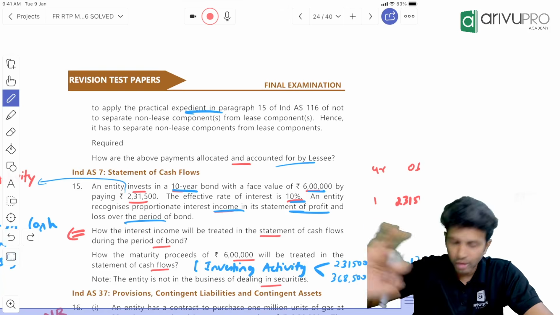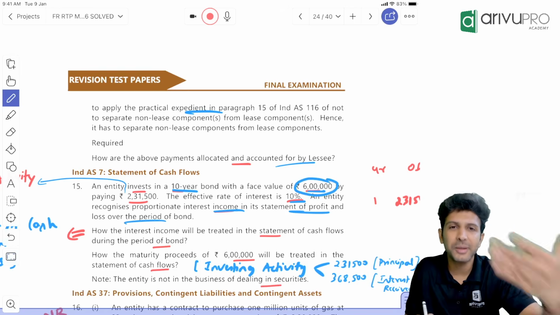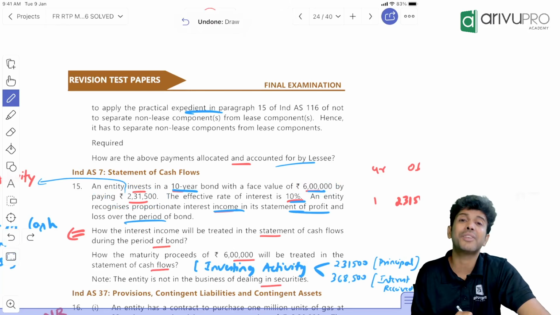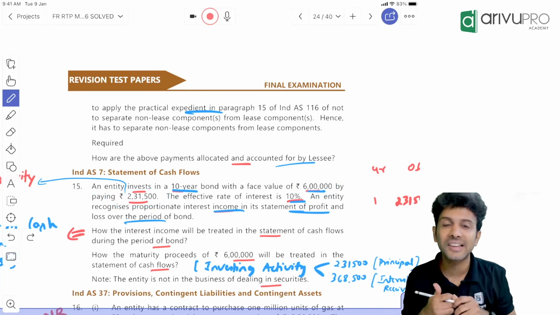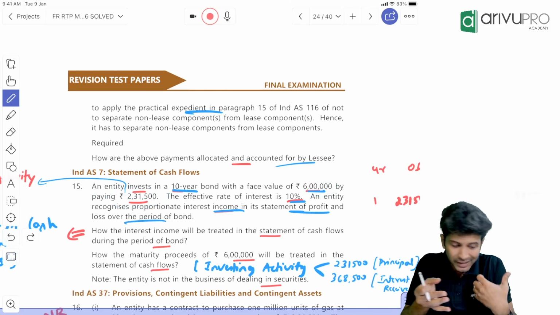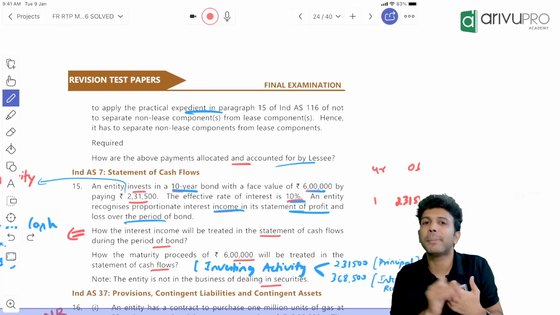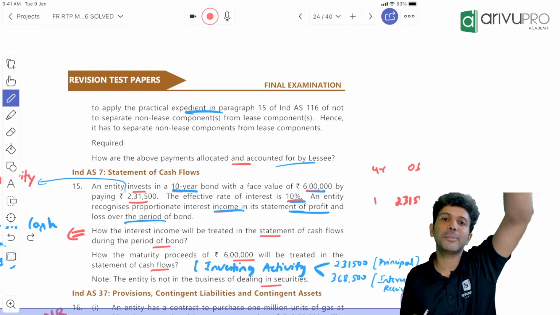Here, looks like there is no interest. Why, sir? The face value of that investment is 6 lakh. We purchased it at a heavy discount of 231,500. You remember deep discount bonds, zero coupon bonds and all works like this, where we buy it at a heavy discount. On this instrument, interest will not be paid. The company will not pay any interest to us.